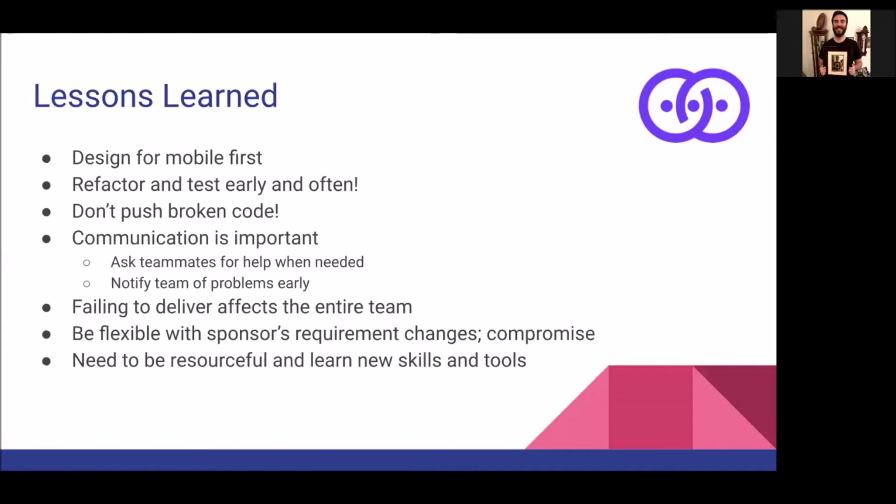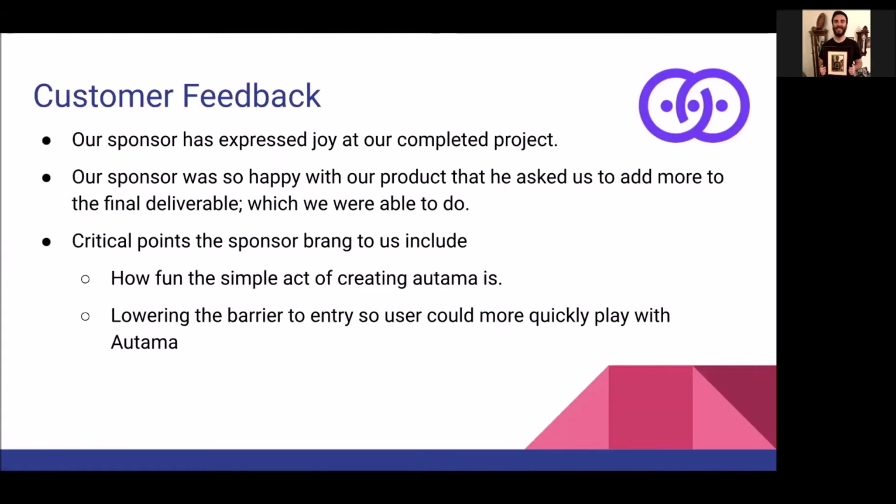But as I kept learning, I kept having embarrassing Stack Overflow questions. I got more and more comfortable and confident. As future software engineers, developers, that's a very important skill. You'll be expected to have to learn new tech, new languages, and to adapt. And now Michael will discuss customer feedback.